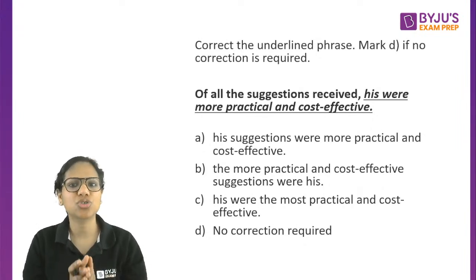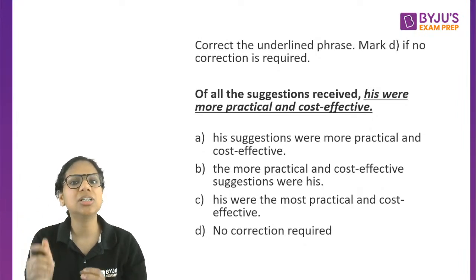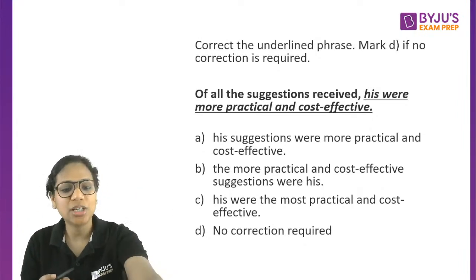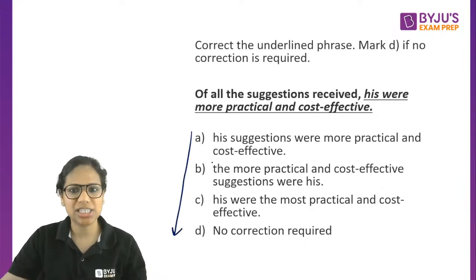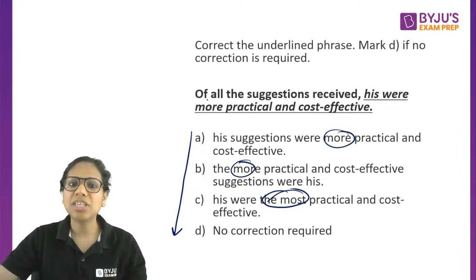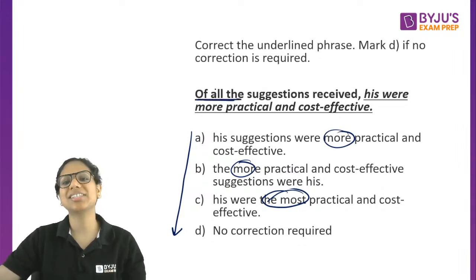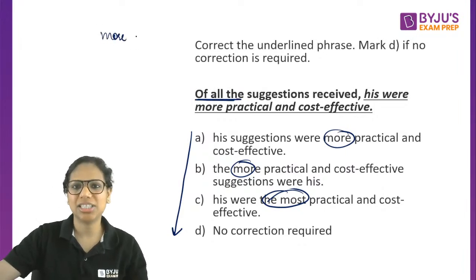In sentence correction questions, wherein you have to correct a part of the sentence, and this has been repeated multiple times, I always tell you what you should do. You should go for a vertical scan and note the differences first, right? So, more practical, the most practical, more practical. I am saying of all the suggestions received, more is comparative degree, isn't it?